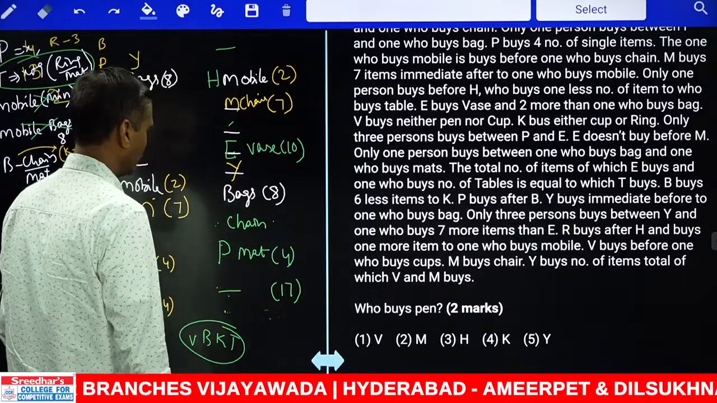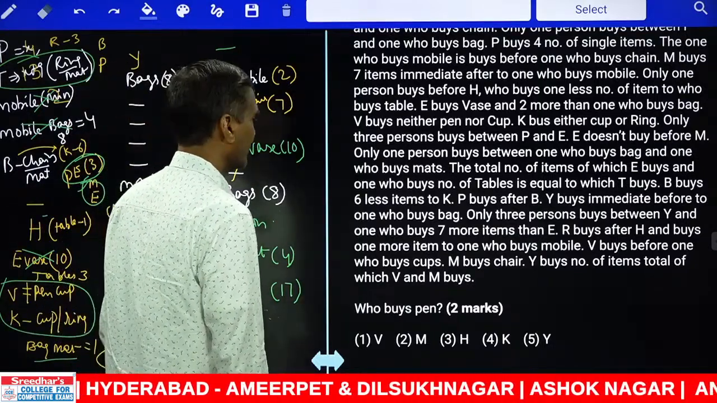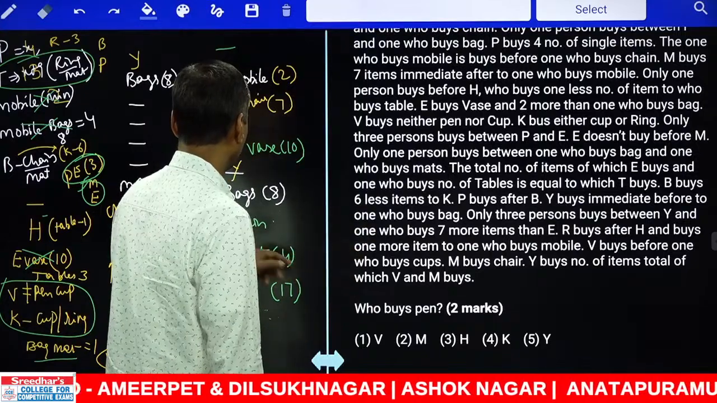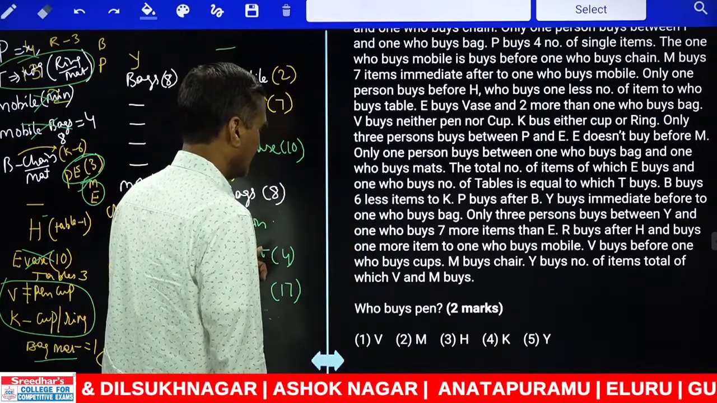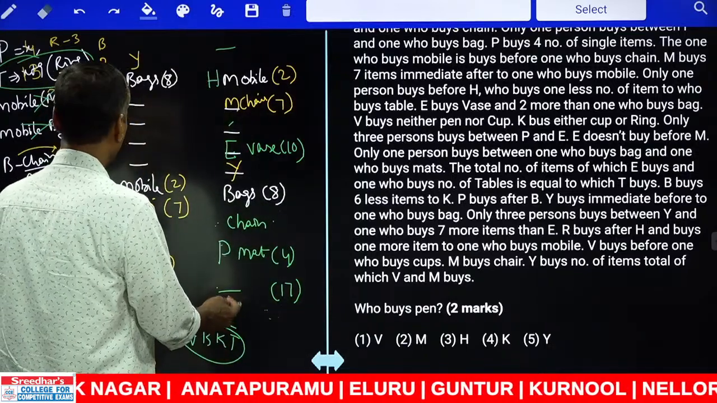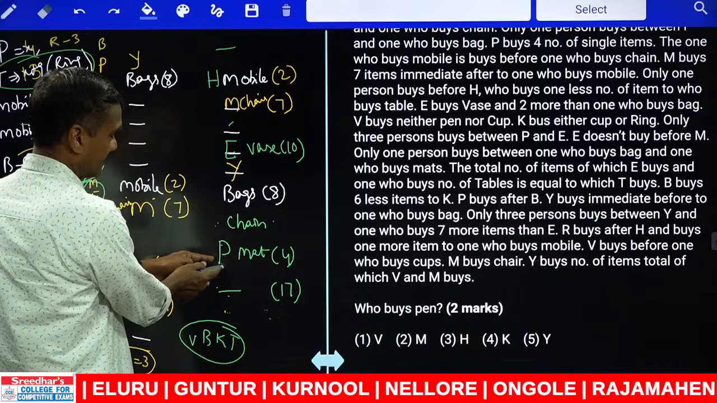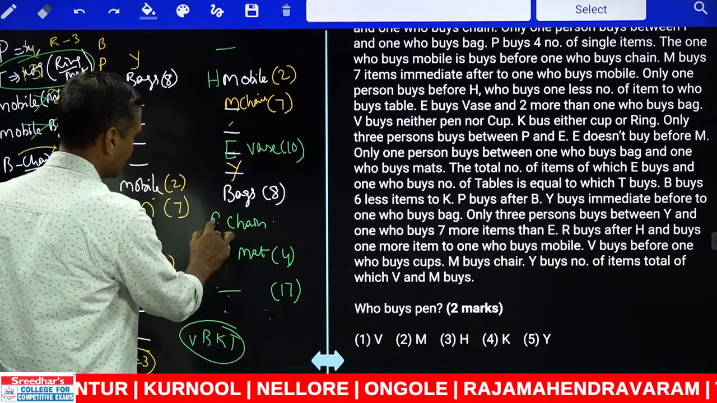Between bag and the one who buys mat, exactly 1 person. And next one, P buys after B. Now P is buying after B. B is either chain or mat, and B cannot be mat. Now B cannot be mat, B must be chain.